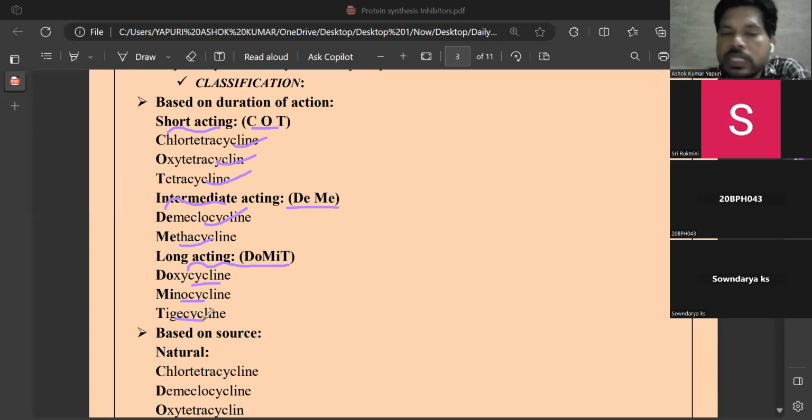So minocycline is a tetracycline that can produce a side effect as black hairy tongue.